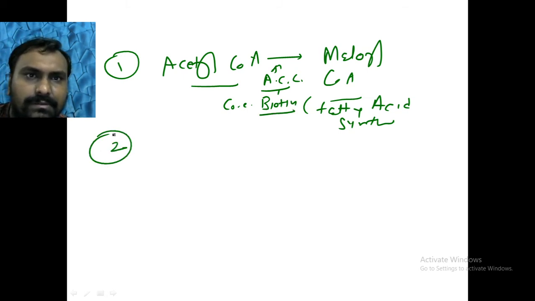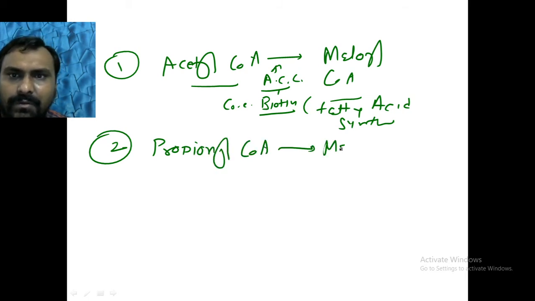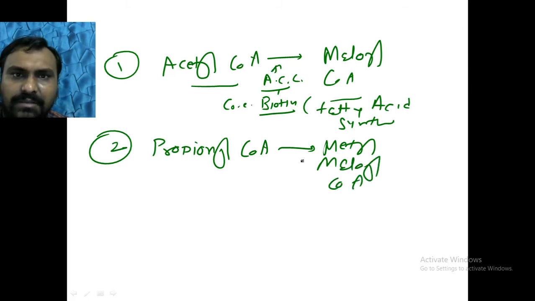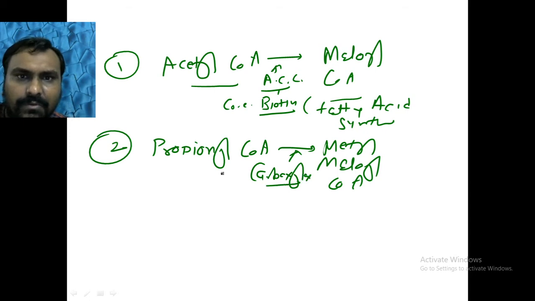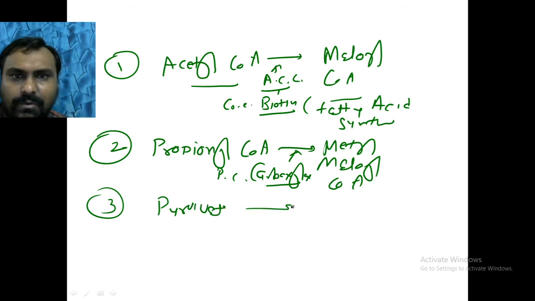Then propionyl CoA to methylmalonyl CoA, the enzyme is propionyl CoA carboxylase. Third is gluconeogenesis, pyruvate to oxaloacetate. So only 3 steps so far, very easy.